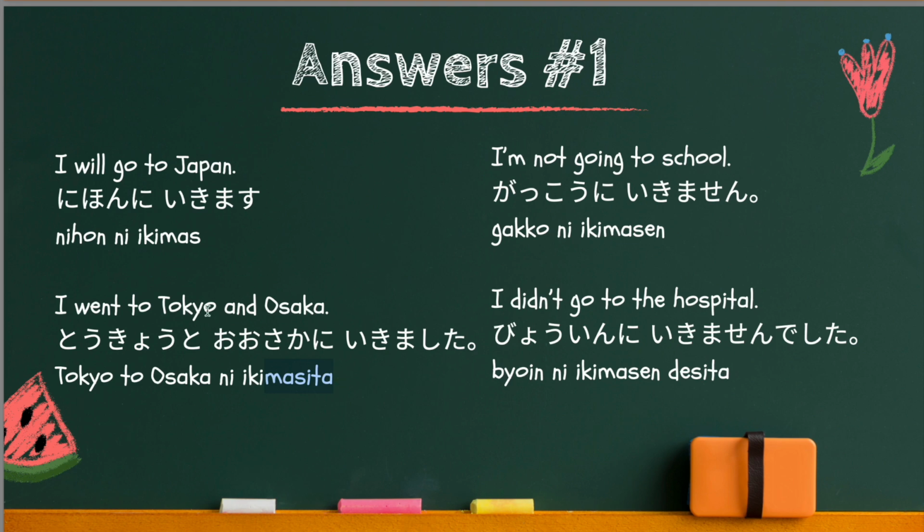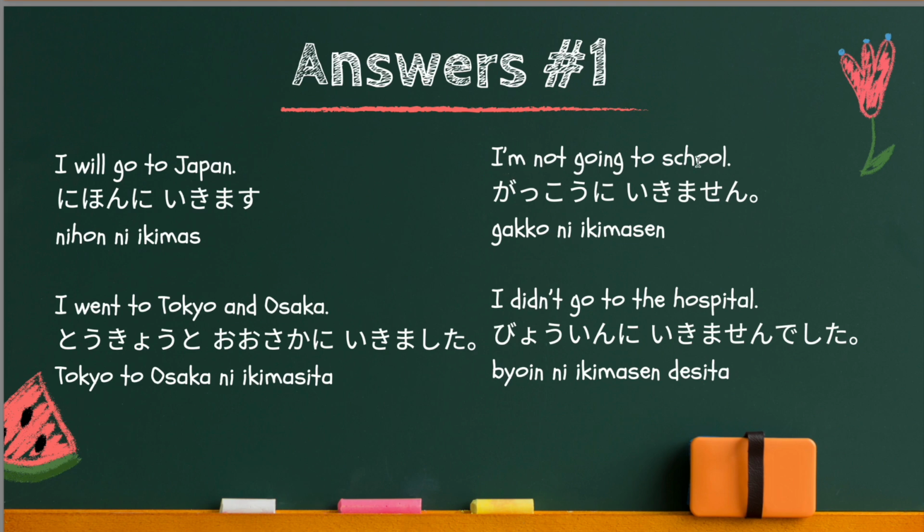Now you have 2 directions, Tokyo and Osaka. You can combine those 2 using to particle. Therefore, the answer is 東京と大阪に行きました. So, you only need to have 1 に particle after everything, Tokyo and Osaka. So the sentence should be like this. 東京と大阪に行きました.